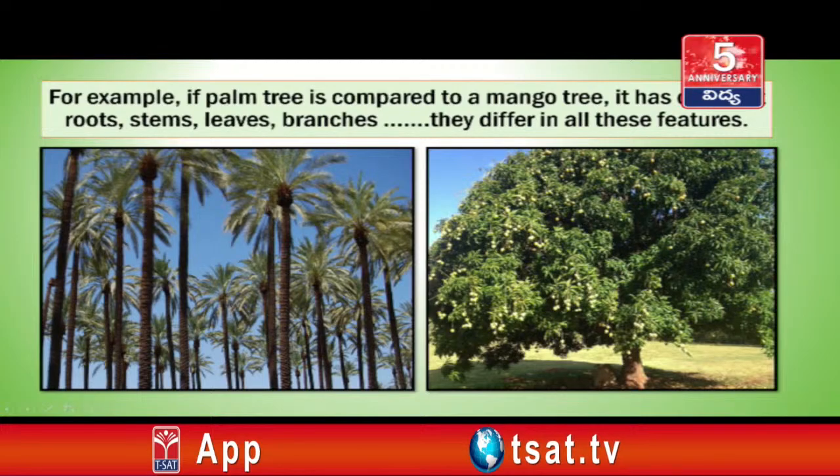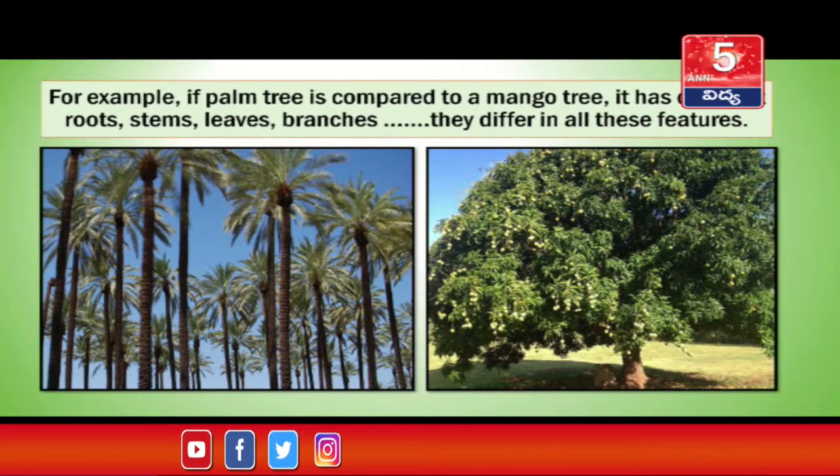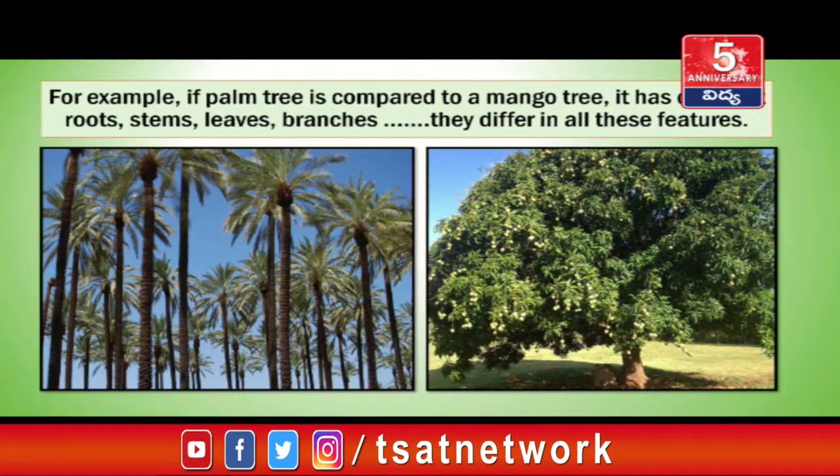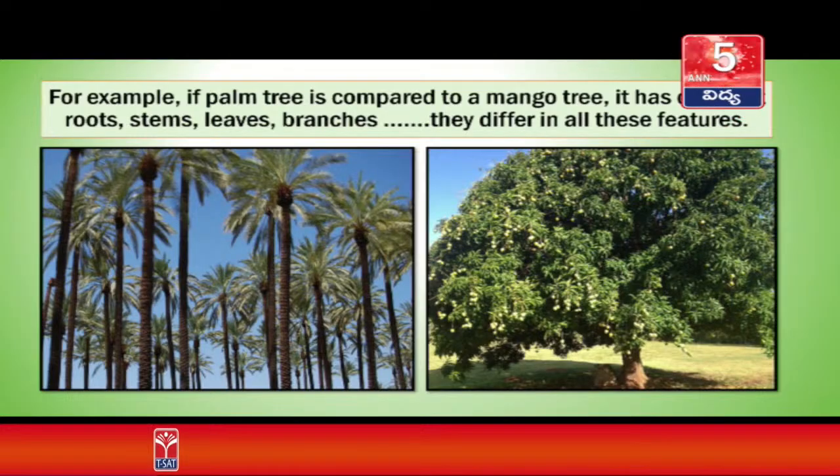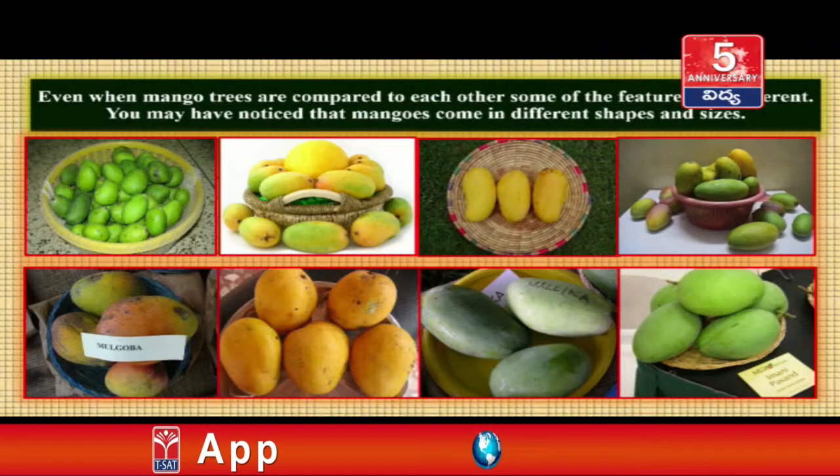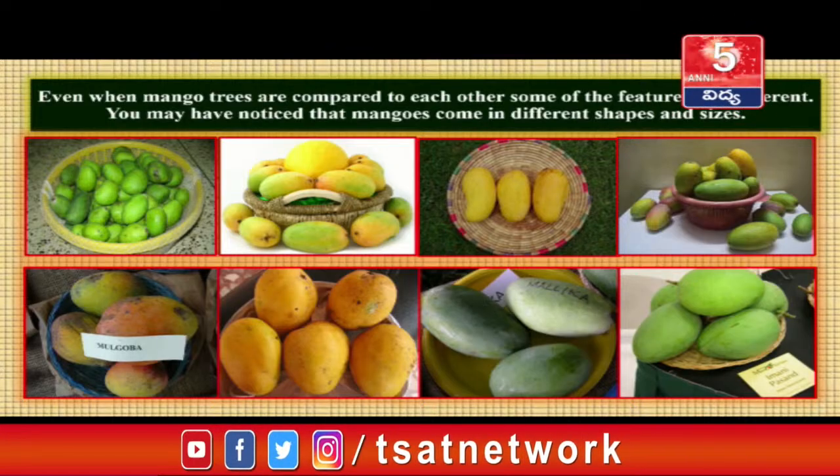For example, if a palm tree is compared to a mango tree, it has different roots, stems, leaves, branches. They differ in all these features. Even when mango trees are compared to each other, some of the features are different. You may have noticed that mangoes come in different shapes and sizes.